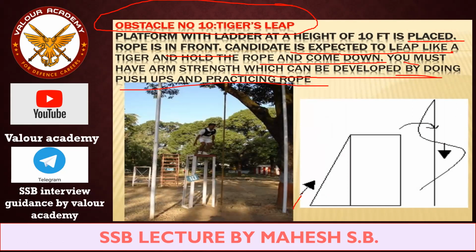So what you have to do is climb this platform, and once you climb it, you have to jump and catch this rope. You have to jump like a tiger. How does a tiger jump? He holds himself and simply takes the leap and holds the rope. Then simply climb down the rope to the ground. Very simple. It is at the 10th place.